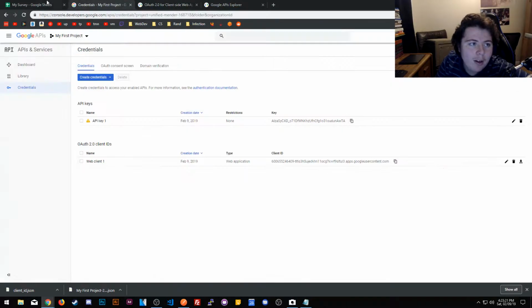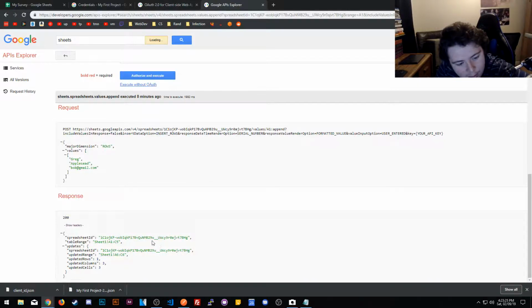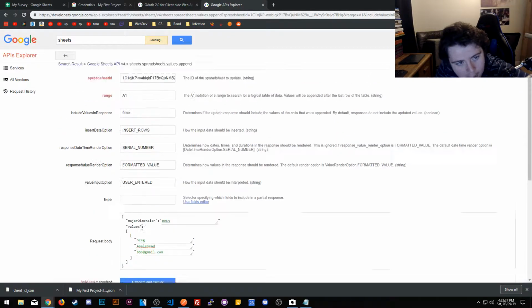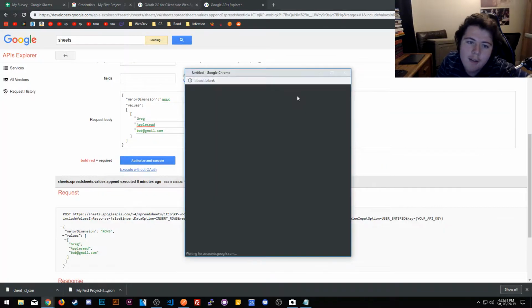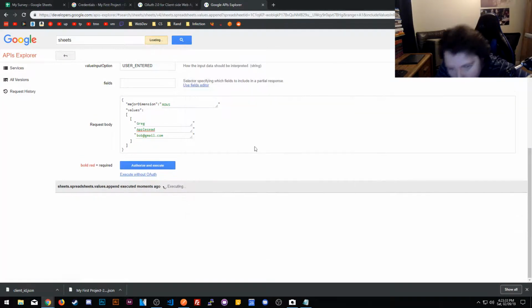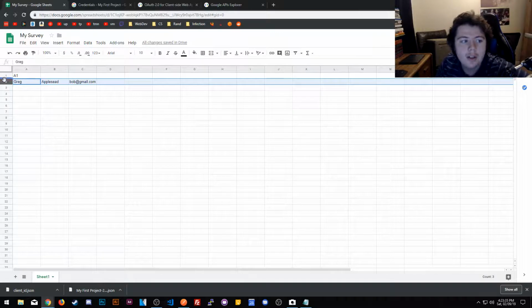I thought I did for a while, but now I can write to it, but I can't write to it unless I use their own API. Why is it that every time I have to authorize and execute, I have to do this? Why do I have to use OAuth? That's what I don't get. Would have been cool, but whatever. I'll call it here. Well, I guess I'll see you guys on day number 2.